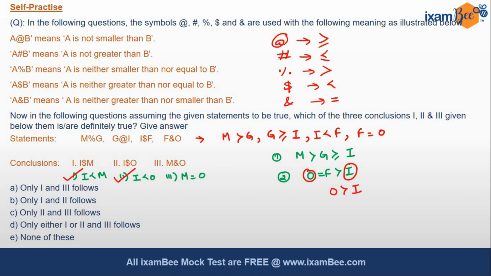Let's see the third one. The third one says M is equal to O. So M is here and O is here. Now see, both of these are in different statements. They cannot be combined. Hence, there should be no relationship between M and O. Therefore, conclusion number 3 is invalid here. Hence, we mark our answer as B: only 1 and 2 follow.